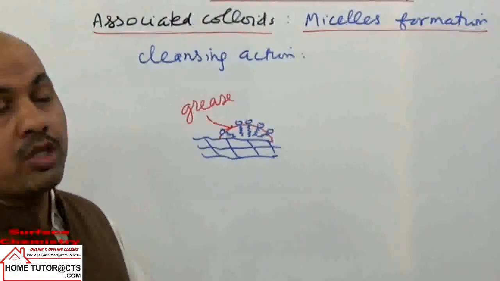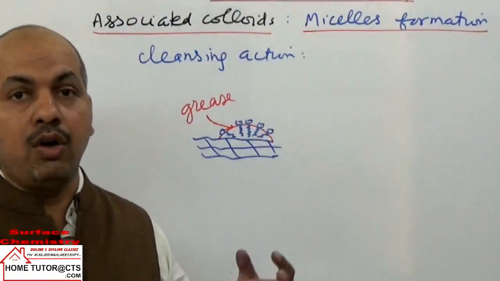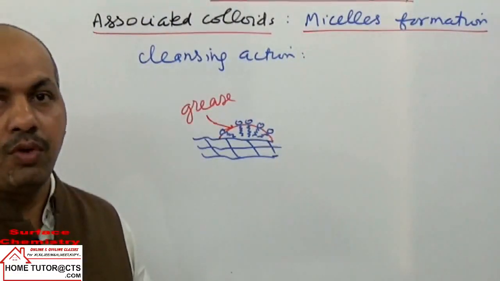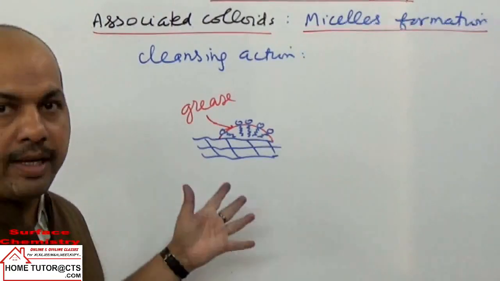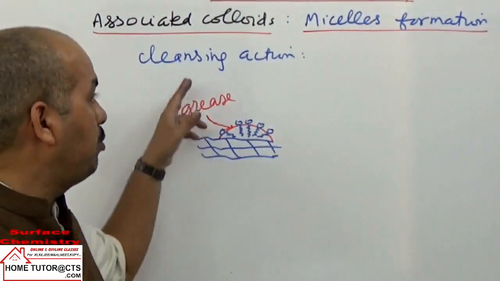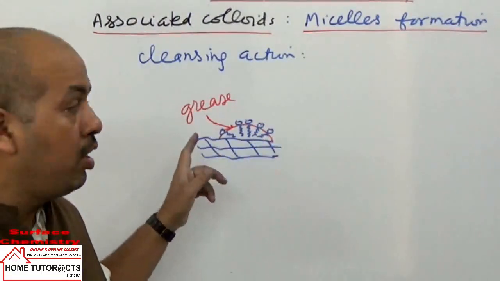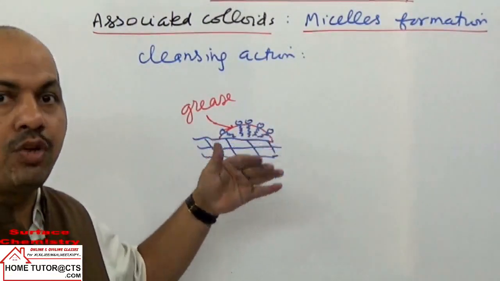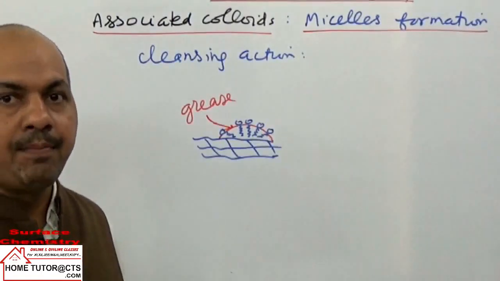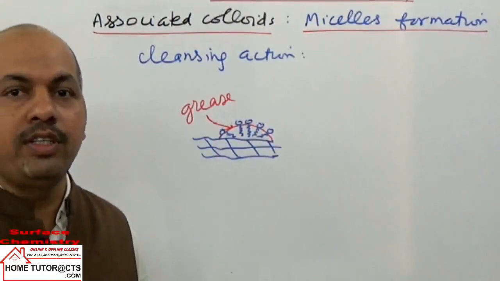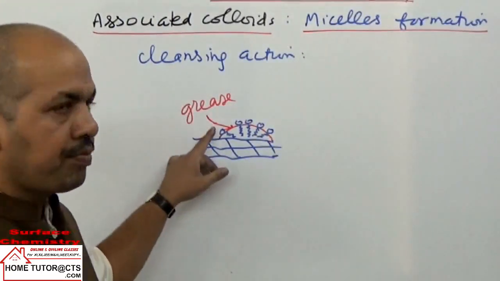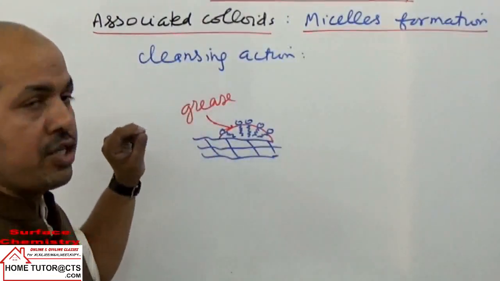That is how the soap shows cleansing action, removing the oil or grease particles on the fabrics, on the clothes. Hydrophobic tails of the soap dissolve in the oil or grease particle. The hydrophilic head remains on the surface, and with the water current they are then washed away. That is how we take the soap's cleansing action.